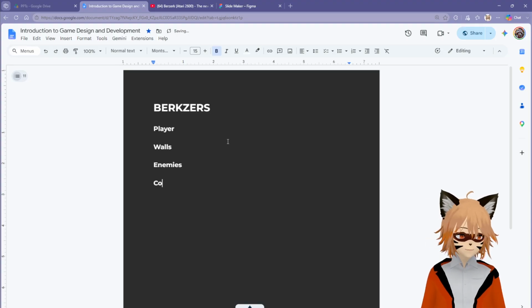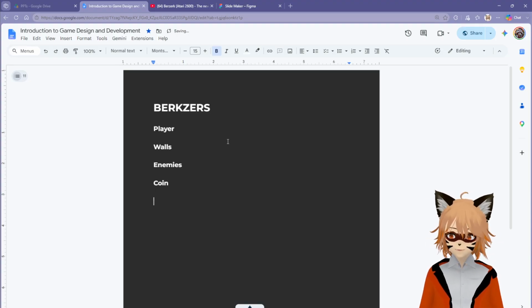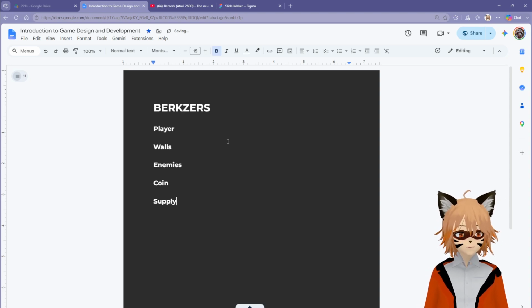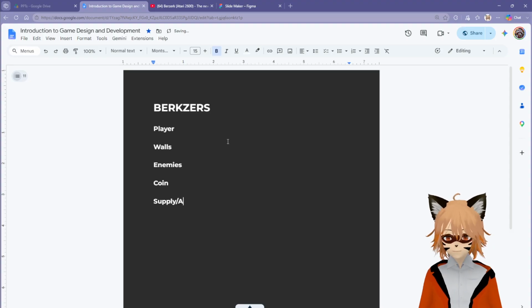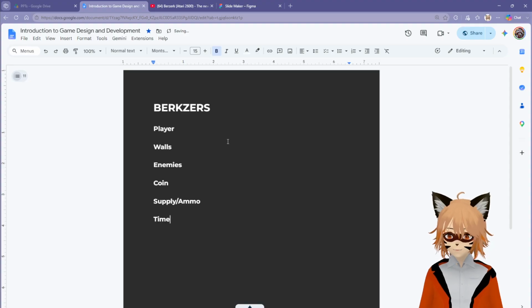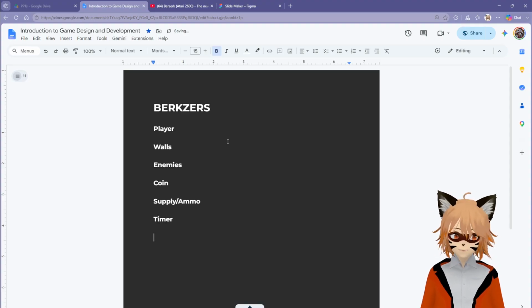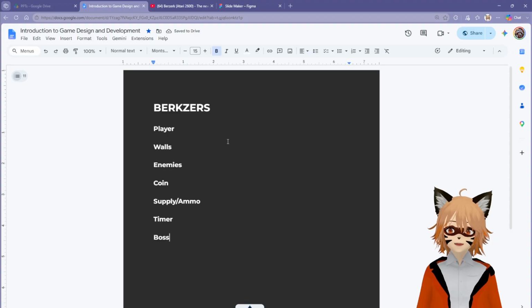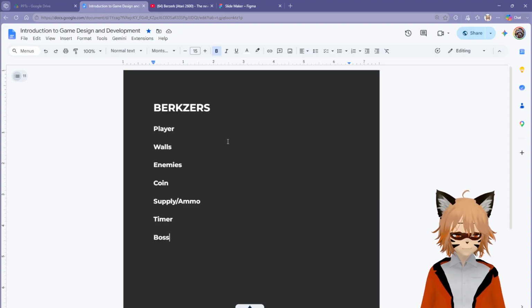All right, so we have a player, walls, and enemies. How about we add some coins? Maybe something like a supply crate so that you can get something like a weapon or ammo. And then finally, maybe something like a timer system. And if we do have extra time, we could implement something like a boss. In the original game, there was a boss called Evil Otto, which is an evil smiley face, which is kind of weird, but yeah.